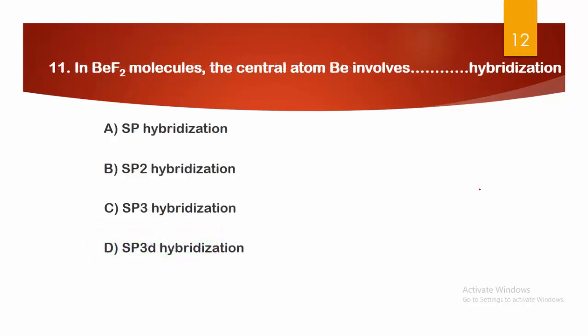In the BeF2 molecule, beryllium difluoride, the central atom B involves dash hybridization. This is a very simple question based on hybridization; we already studied the different hybridizations in the theory. A. sp hybridization, B. sp2 hybridization, C. sp3 hybridization, and D. sp3d hybridization. The right answer is option A, sp hybridization, which is the linear or diagonal hybridization, having a bond angle of 180 degrees.